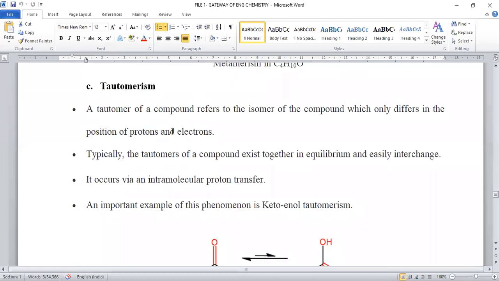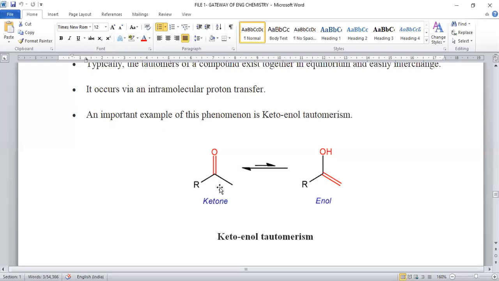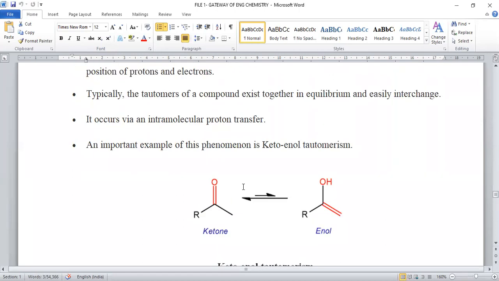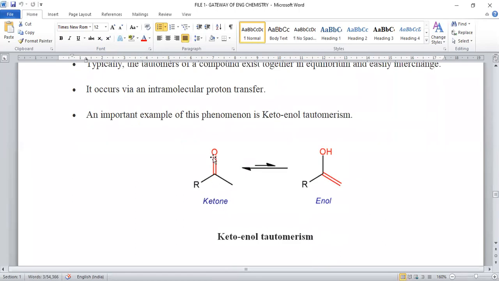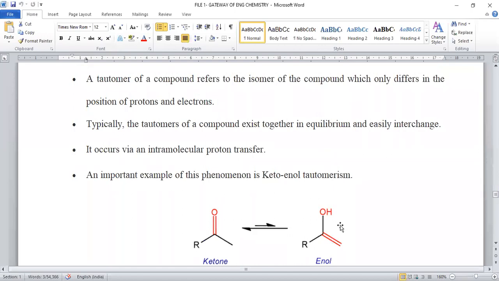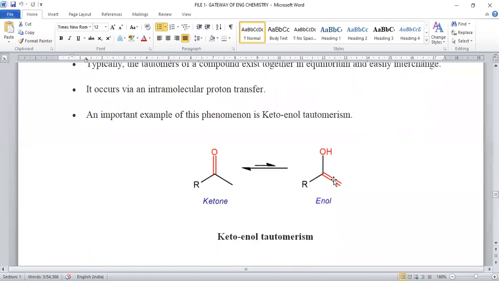Next is about tautomerism. Tautomerism is a kind of isomerism which arises due to hydride transfer. 1,3 hydride transfer is possible. Whenever ketone was taken, this ketone is a tautomer of enolic form. Enol stands for double bonded compound having hydroxy functional group also. This is called enolic form. Keto-enol tautomerism arises due to shifting of hydrogen from one position to third position. This is called 1,3 shift, and because of that, keto is converted into enolic.